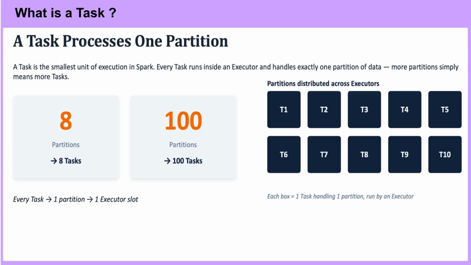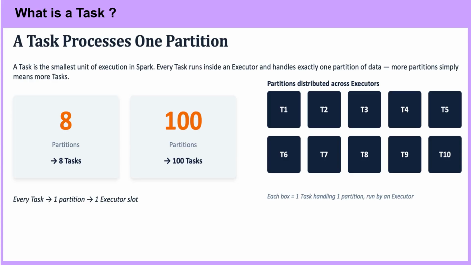8 partitions equals 8 tasks. 100 partitions equals 100 tasks. This shows the direct, linear relationship. Partition count is task count. Spark doesn't decide task count independently. It's dictated entirely by how many partitions exist at that stage. If you repartition your data to have more or fewer partitions, you directly change how many tasks Spark will run.